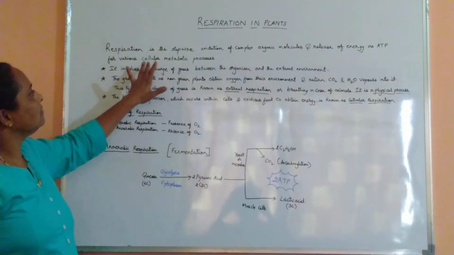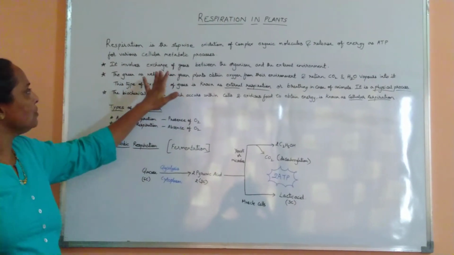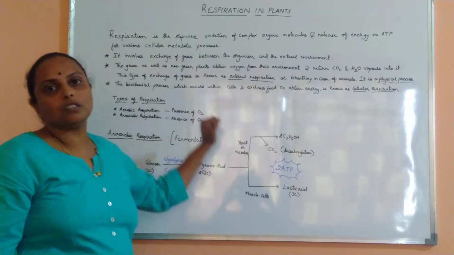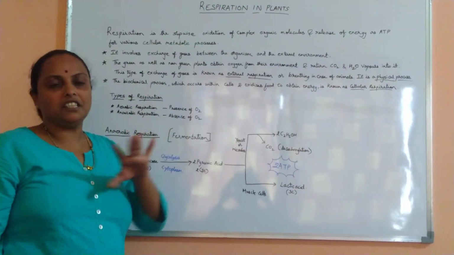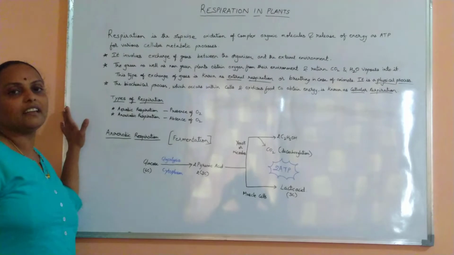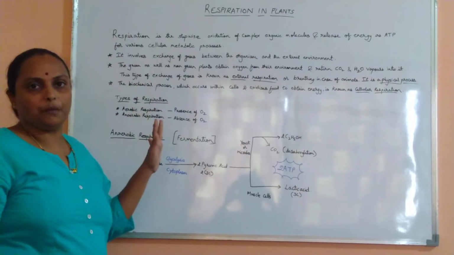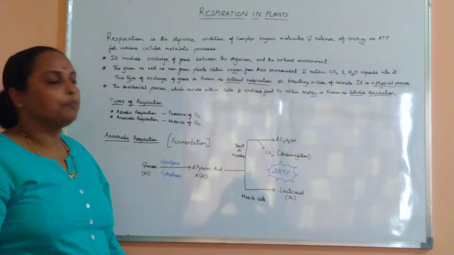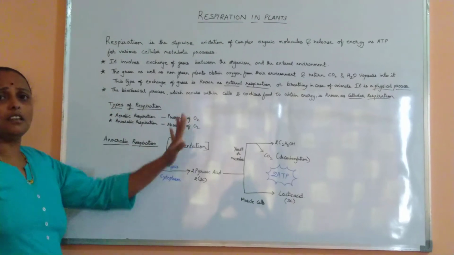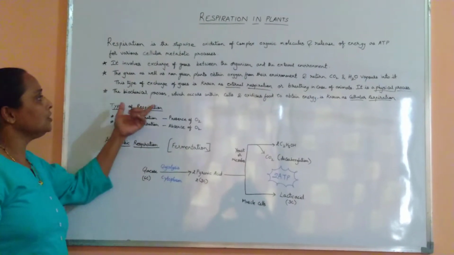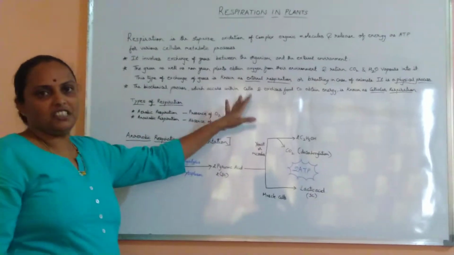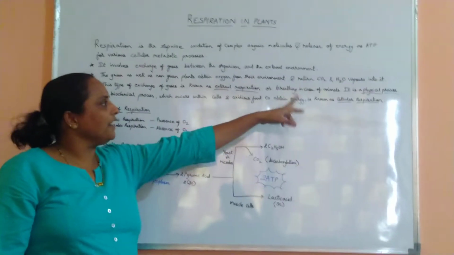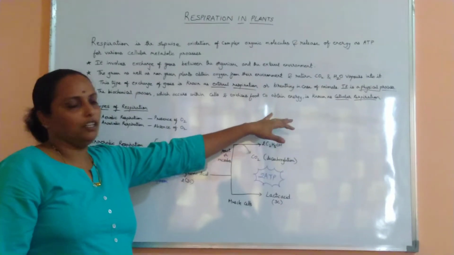It also involves the exchange of gases between the organism and the environment. During this process, carbon dioxide and water are released into the environment, and the release of carbon dioxide and water we call external respiration, and in simple form we can call it breathing. So breathing is nothing but a physical process, whereas there is a biological process which takes place in the cells, and it's the oxidation of the food into carbon dioxide, water and simple molecules.